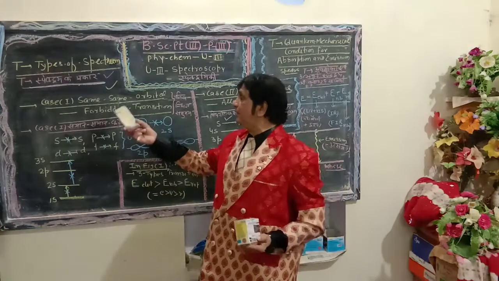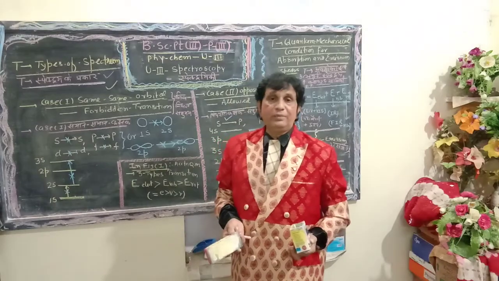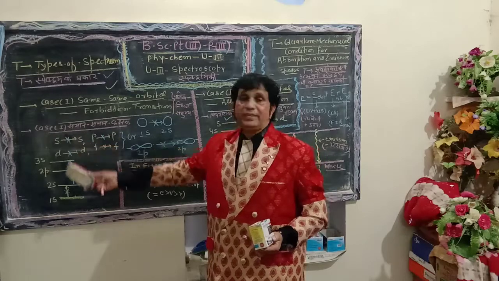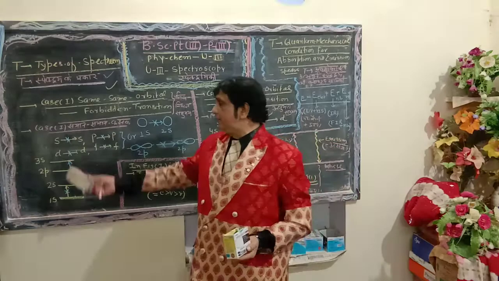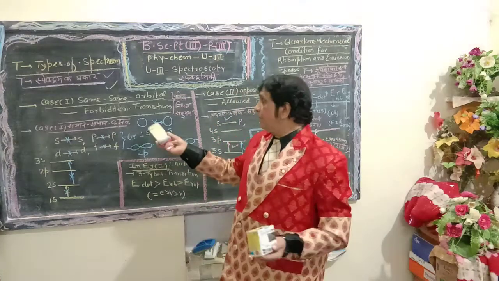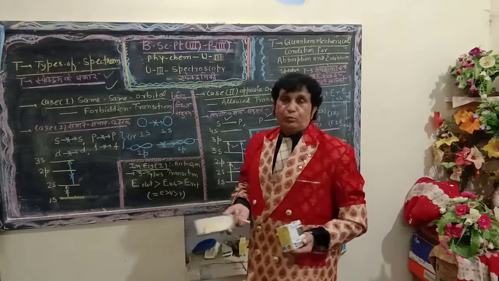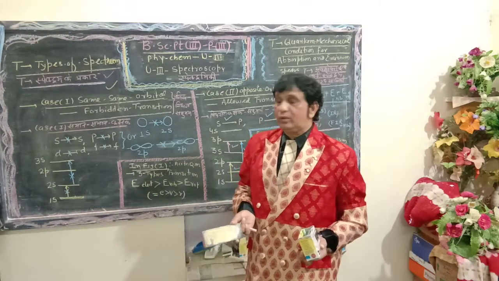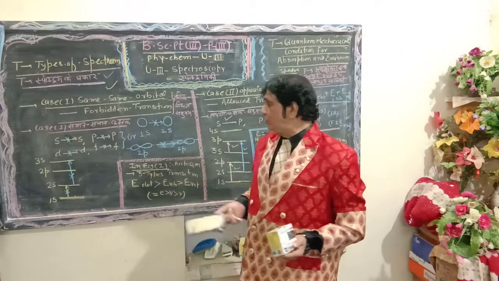First, same orbitals, forbidden transitions. Here, S to S, the transition of the electrons will not be allowed. In the case of S to S, P to P, same to same, that is S orbital to S orbital, P orbital to next P orbital, similarly D orbital to next D orbital, F orbital to next F orbital, by shape, size and graphs. It has also been shown that 1s is not allowed to transit to the next 2s. Similarly 2p will not be allowed to transit to the next 2p orbital.